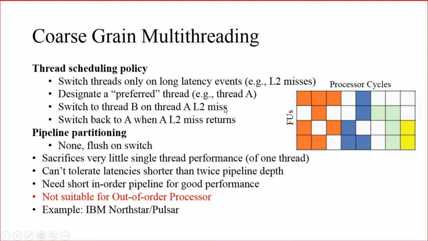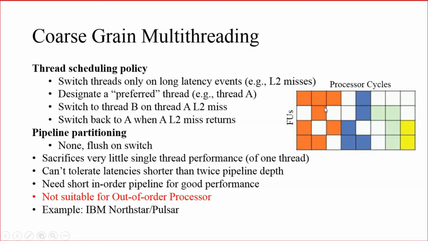When it is trying to access some data from L1 cache, it is not getting it, so it will try to take the data from L2 cache. That also fails, so it should take from somewhere else, say from the main memory. In those situations, thread A will be switched to thread B. And when the operation is over, when the miss returns, thread A will come back from thread B.